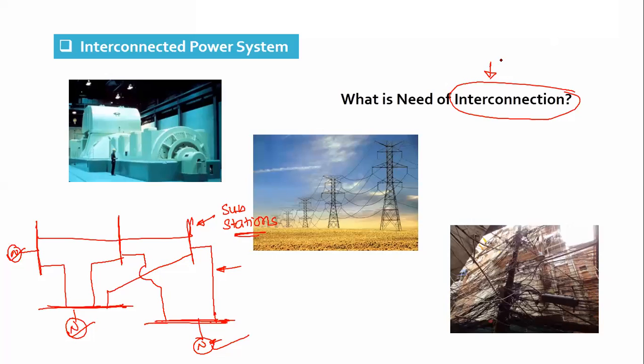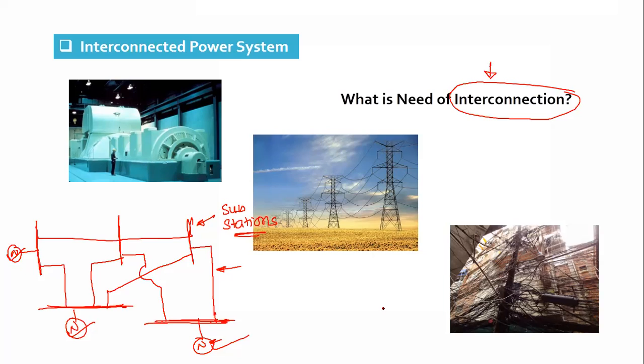There will be a transmission line between Gujarat and Maharashtra, let's say between Vadodara and Dhule, a 400 kV line. Likewise, we have a transmission line from Baroda to Indore, which is in MP. So this is the interconnection of different power system regions.